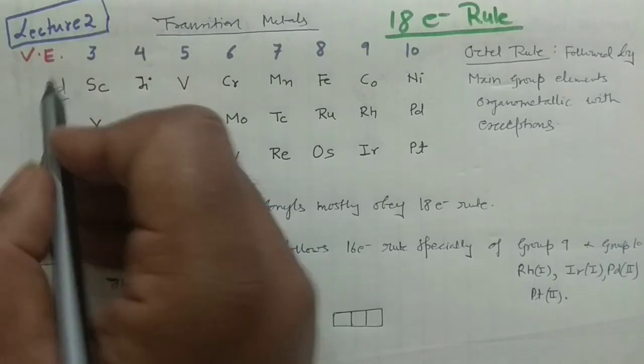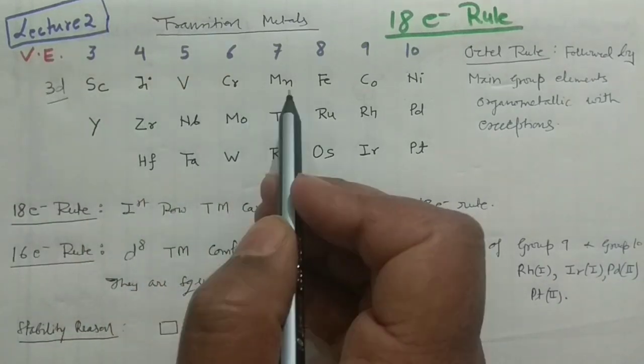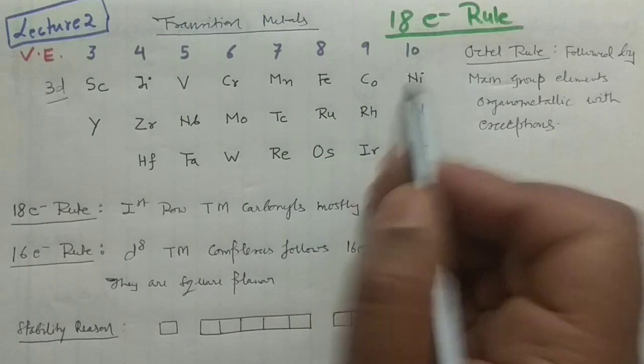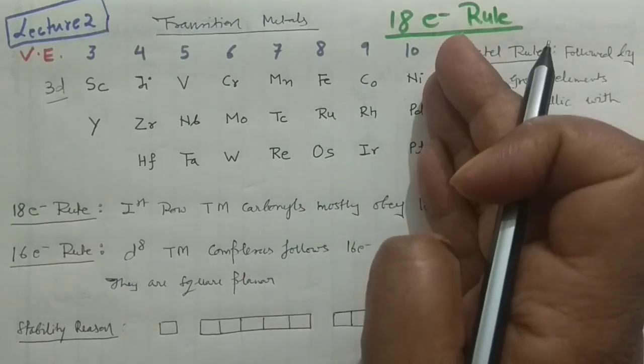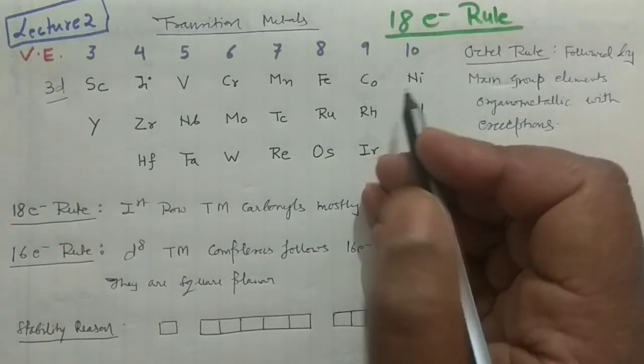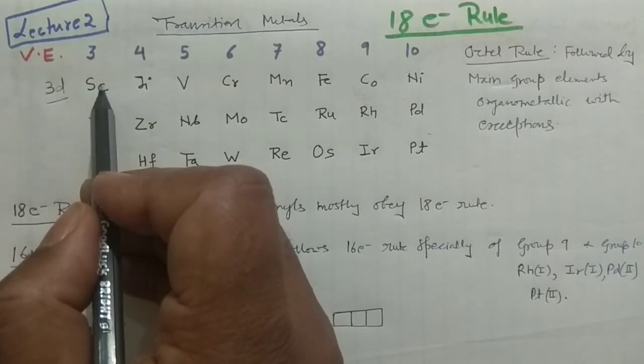So these are the valence electrons: scandium, titanium, vanadium, chromium, manganese, iron, cobalt, nickel. बस यहीं तक आपने stick करना है, okay. You have to actually do up to this point only, and you know scandium is 21, okay.